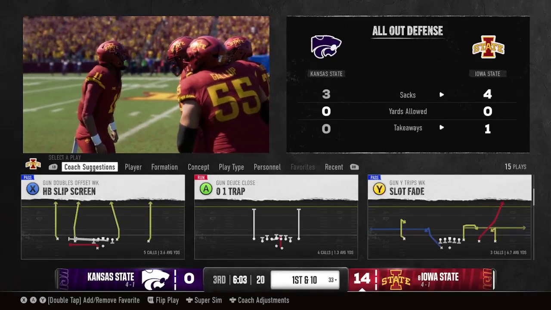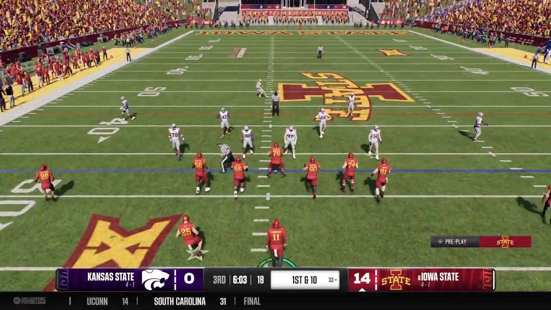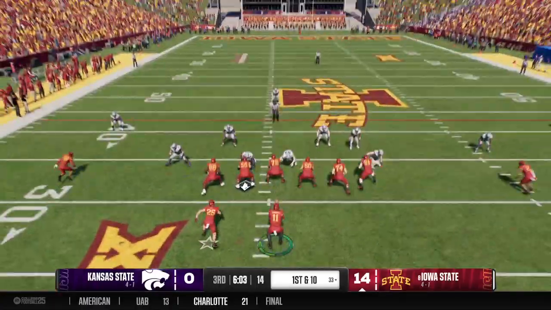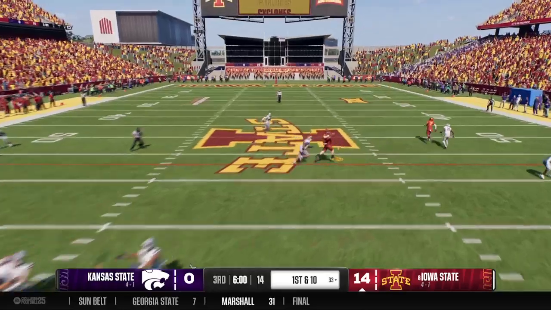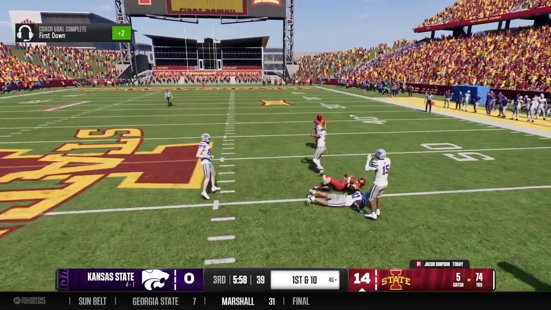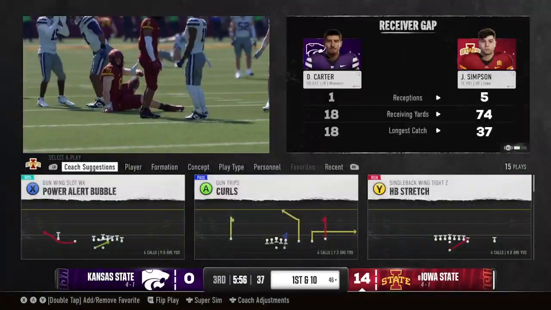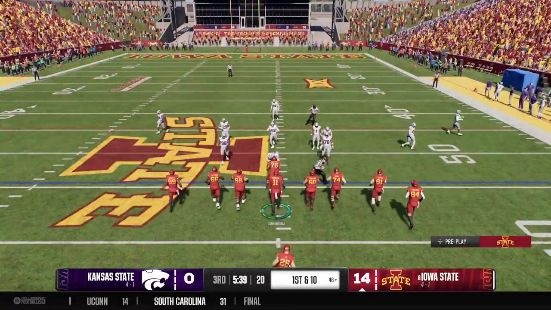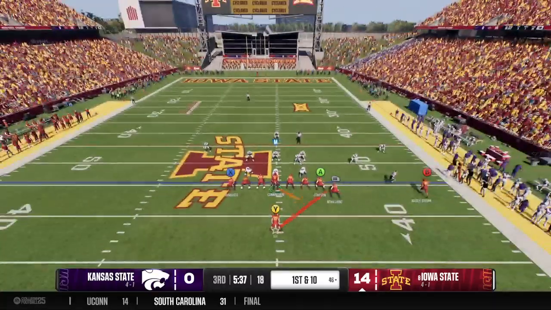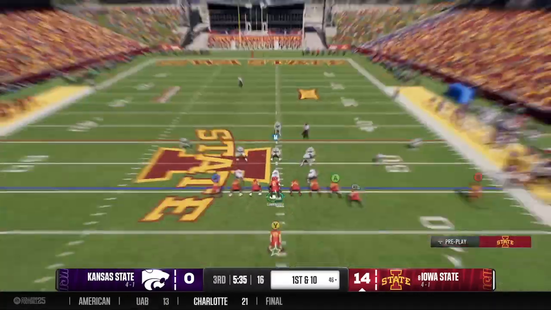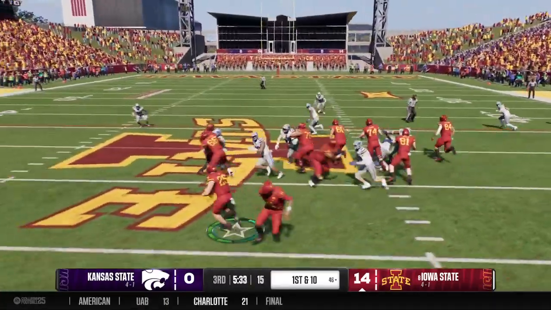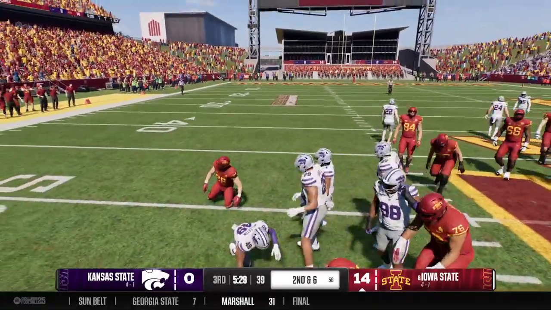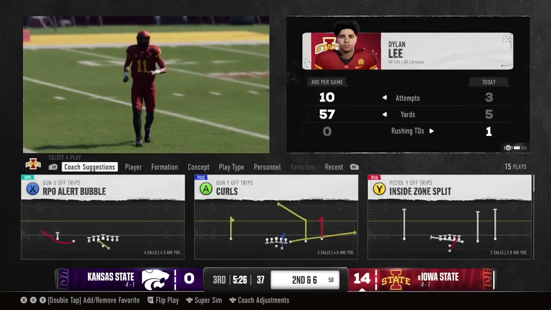Iowa State sending the offense back out. Looking for a productive play on first down. They're going to open this drive with a pass. Grabbed over the middle. It's Simpson. A quick tackle made, but he's got plenty for the first down. The big fella, the tight end, the wide receiver in a tight end's body going up and making the catch. They'll give it to the back. You'll take 4 yards on first down every time, 2nd and 6.